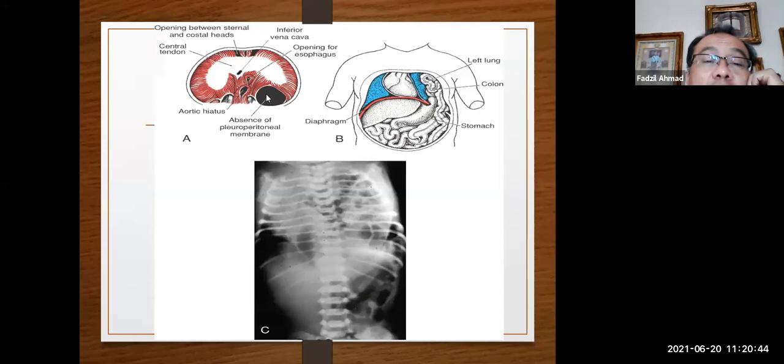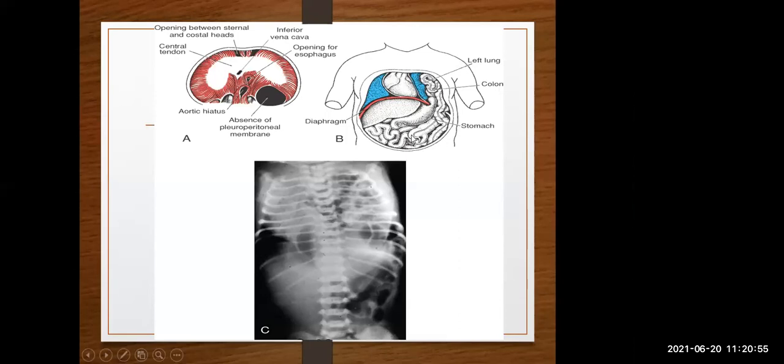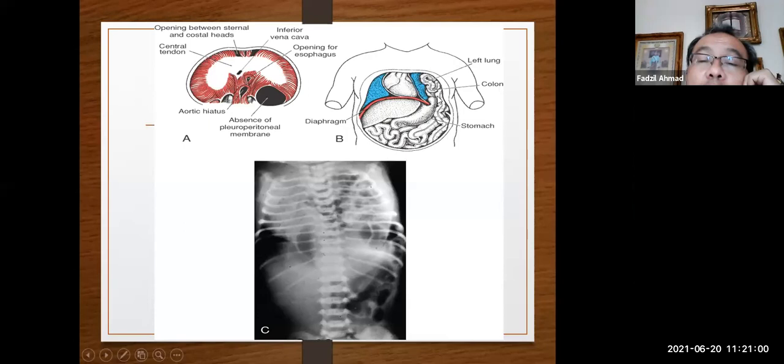You can see here, because of the absence of the pleuroperitoneal membrane, herniation results, and you see the colon, GIT tract, and stomach entering the thoracic cavity. The X-ray can show nicely the air of the GIT tract here, and the lung is solid.